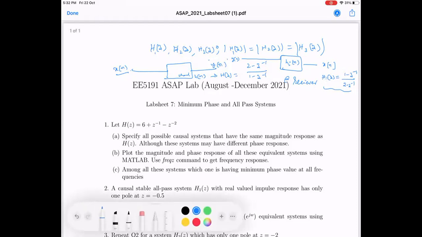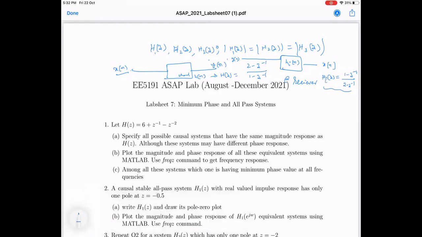That would depend on the ROC, right, sir? No, that's fine. I have given everything here. If it is invertible, it is stable. No, let's assume that. In that case I assume that I have given the ROC also. So it's a causal system I have given. So mod Z is less than 2. Sorry, it's a non-causal system, right?